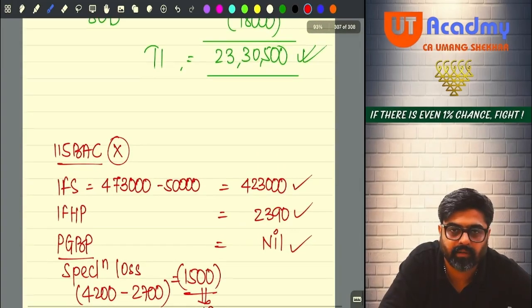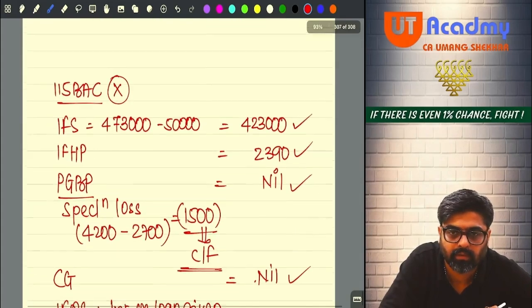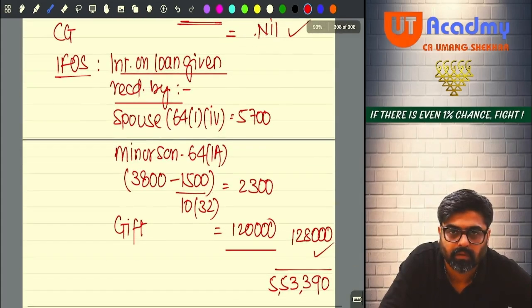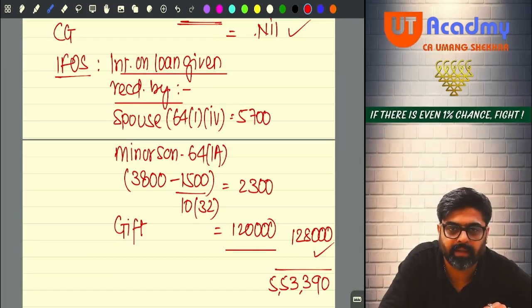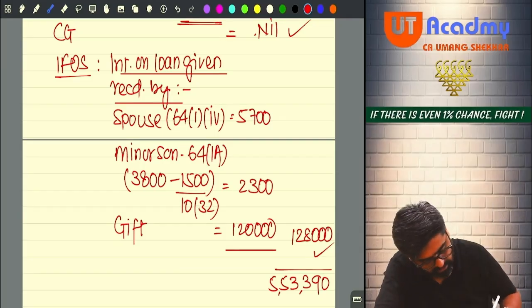Kanu, please check. 4,23,000 plus 2,390 plus IFOS will be 1,28,000. 8,000 clubbed income and gift 1,20,000, 30,000 by 4 friends, no? Okay. Now it will be 5,53,390. 4,25,390 plus 1,28,000. So this will be the GTI.